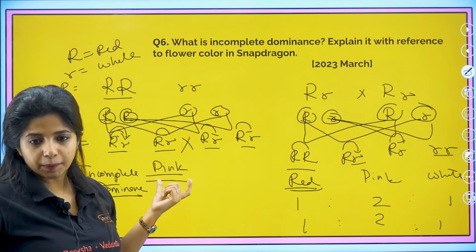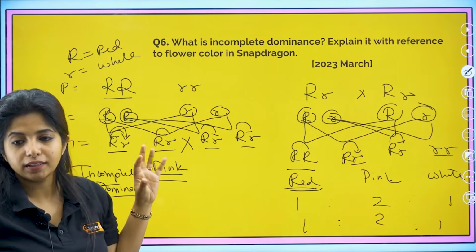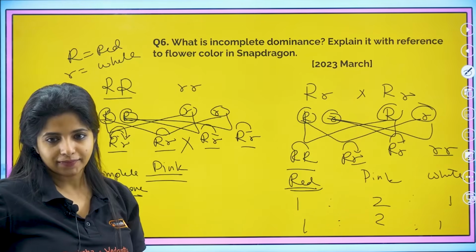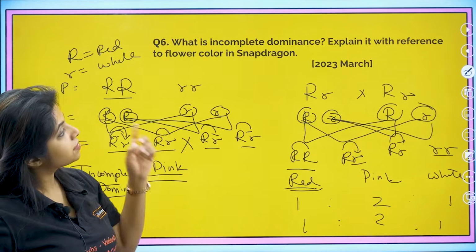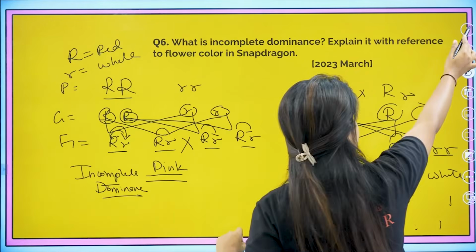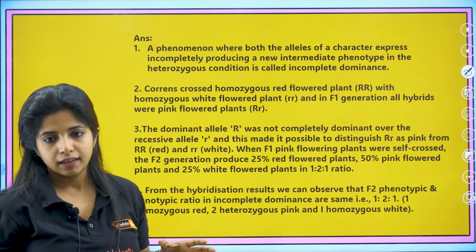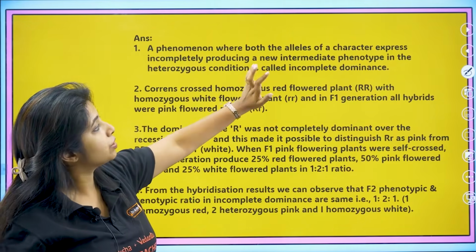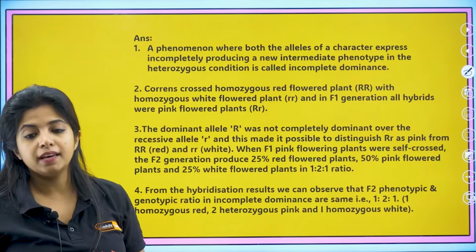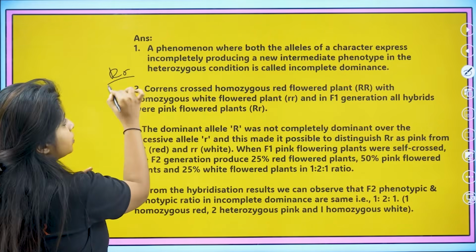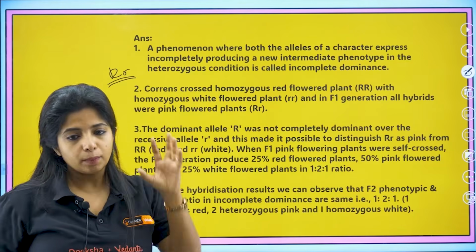Over here you can see incomplete dominance. One is not completely dominant over the other, which is why in the next generation also you can see the same thing happening. Okay, and snapdragon is also known as antirrhinum. Do not forget it. Antirrhinum, that is what it is known as. So a phenomenon where both the alleles of a character express incompletely, producing a new intermediate phenotype in the heterozygous, only in the heterozygous condition. When it is like this, that's when it produces, okay. This is known as incomplete dominance.